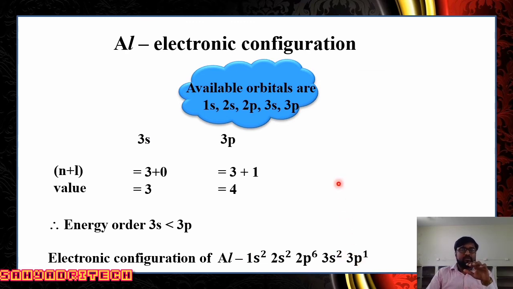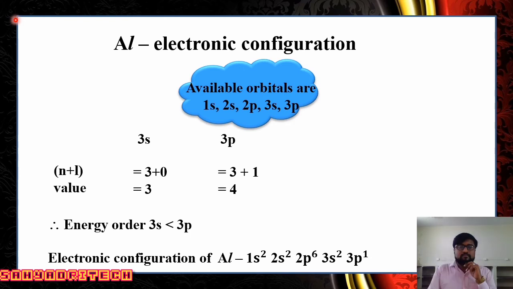So the above principle says electrons enter into various orbitals in the increasing order of their energies. Then further, when you think of the relative energy of various orbitals, the relative energy is given by the n plus l rule. According to rule number 1, an orbital having a lower n plus l value has less energy and it is filled first.